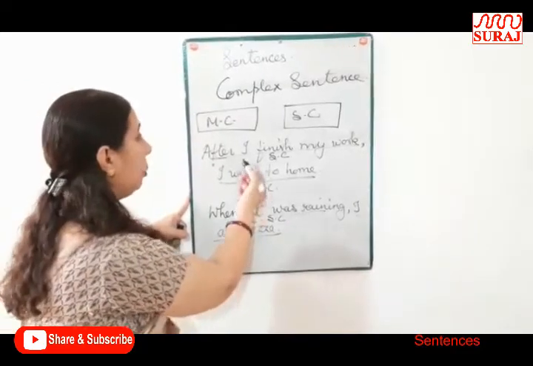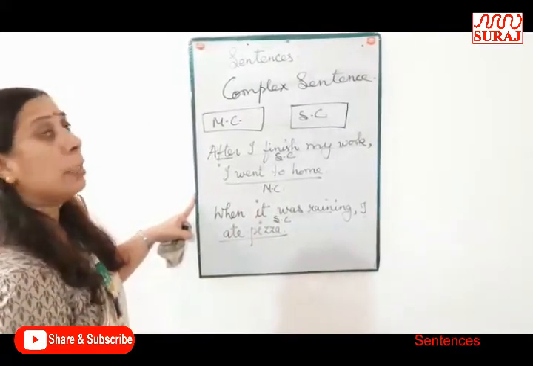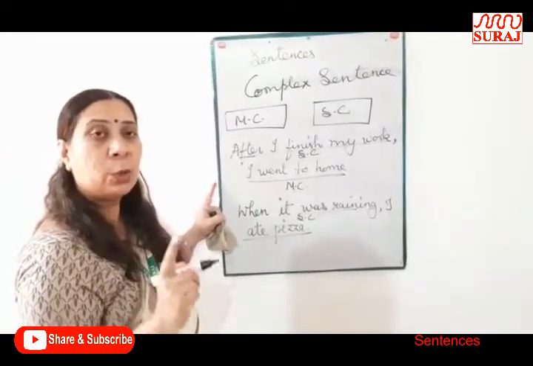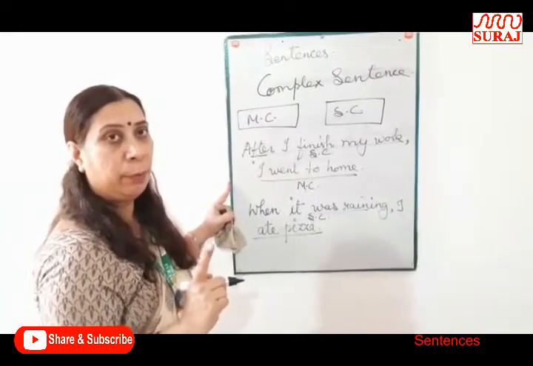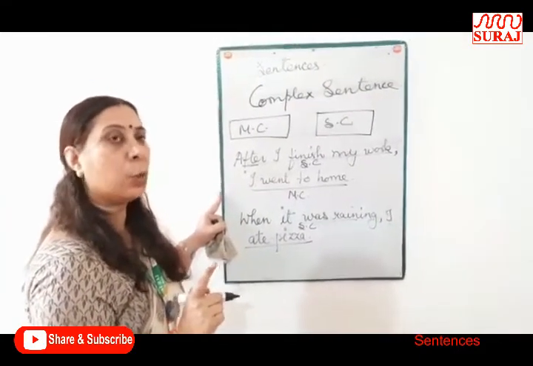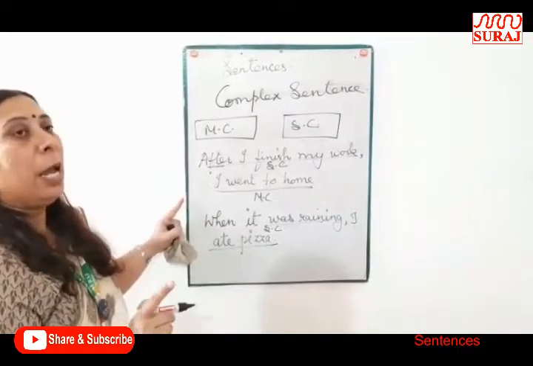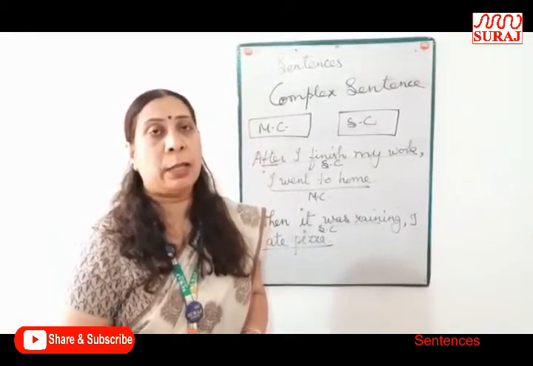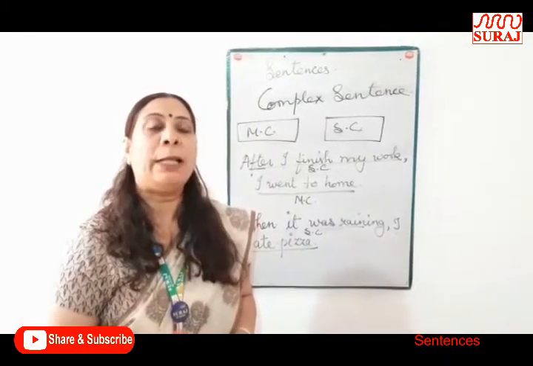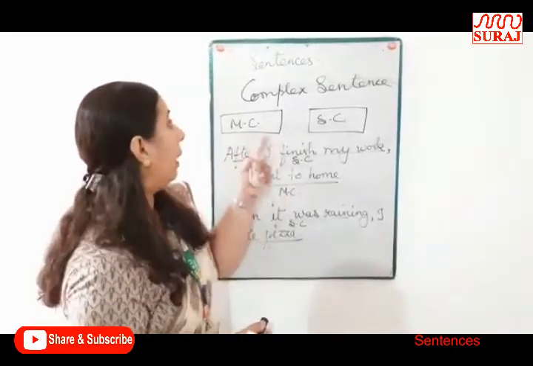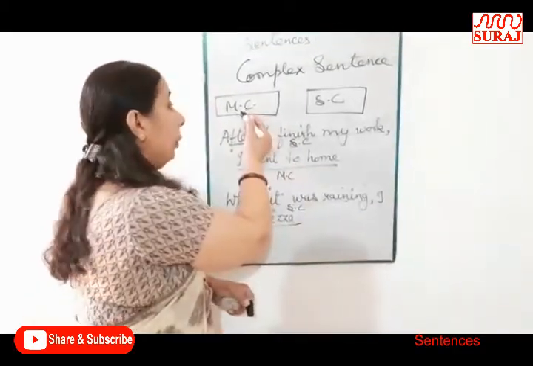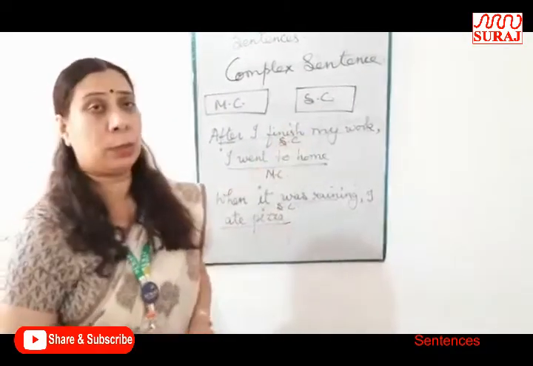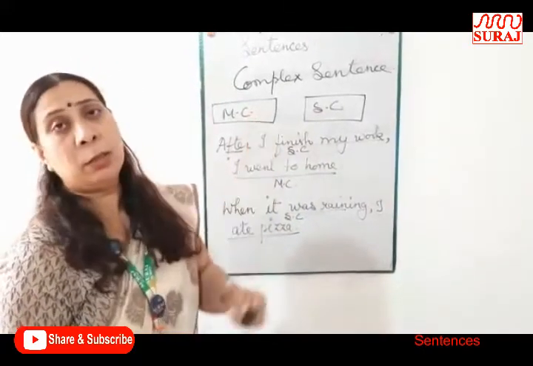So these are two examples of complex sentence. Again, I repeat, there are three types of sentences. The first one is simple, with only one main clause. It has one subject and one predicate. The second one is compound sentence, that has two main clauses connected with one conjunction. And the third one is the complex sentence, which has one main clause with one or more subordinate clauses. It depends on the main clause.